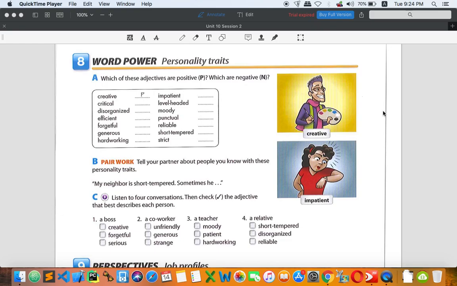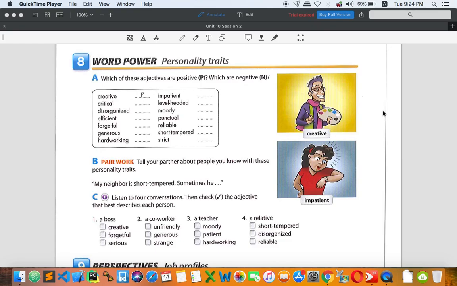Efficient, if you are efficient, you work well without wasting time, money, or energy. I mean, you're probably smart. You do anything without spending much time, energy, or money. Okay, you can succeed in doing something easily. That's efficient, and I think it's positive. And let's go to the next.